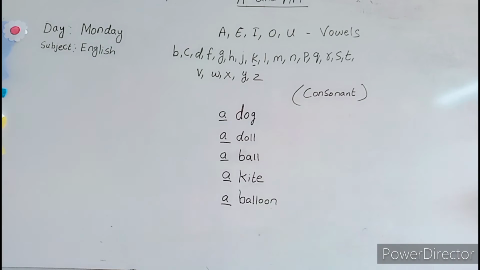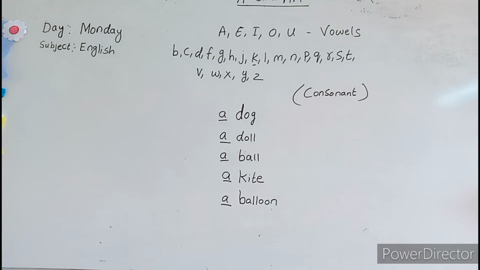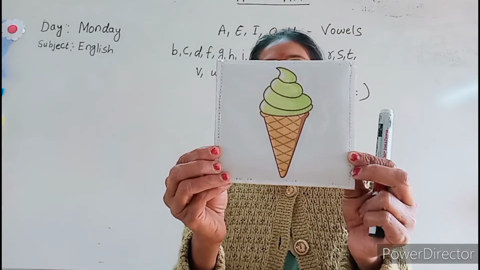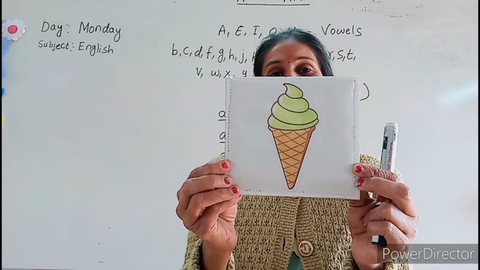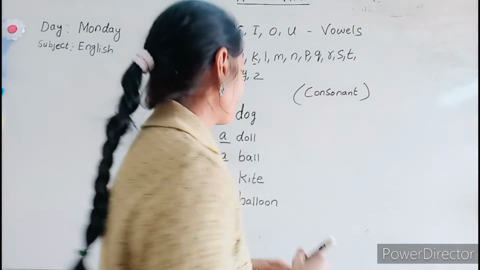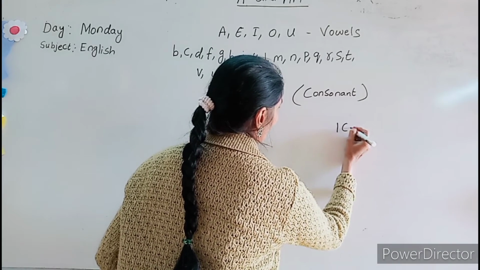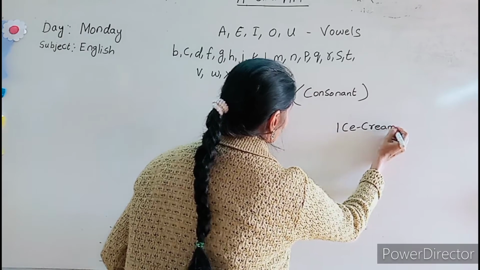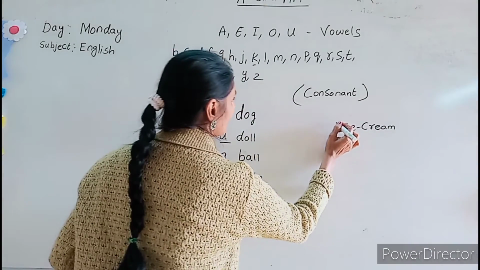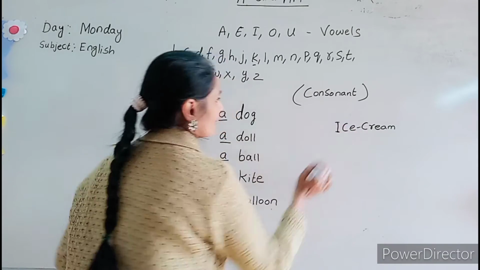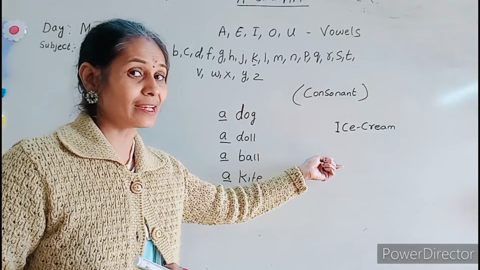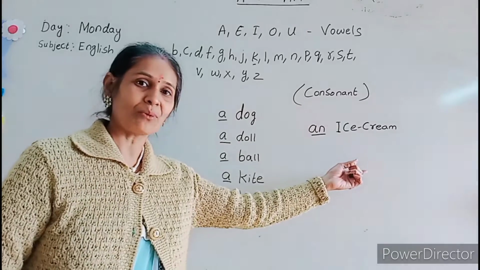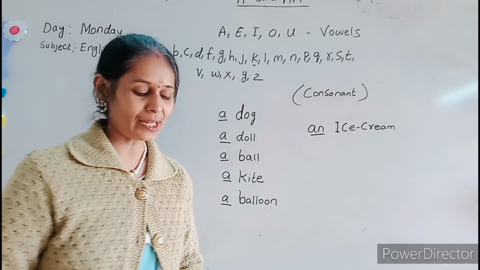Yes, dear kids? Now tell me, dear kids, which picture is this? This is ice cream. Now tell me, before spelling of ice cream, what we will insert? I is related to vowel sound, so we will insert an. An ice cream. Okay, an ice cream.